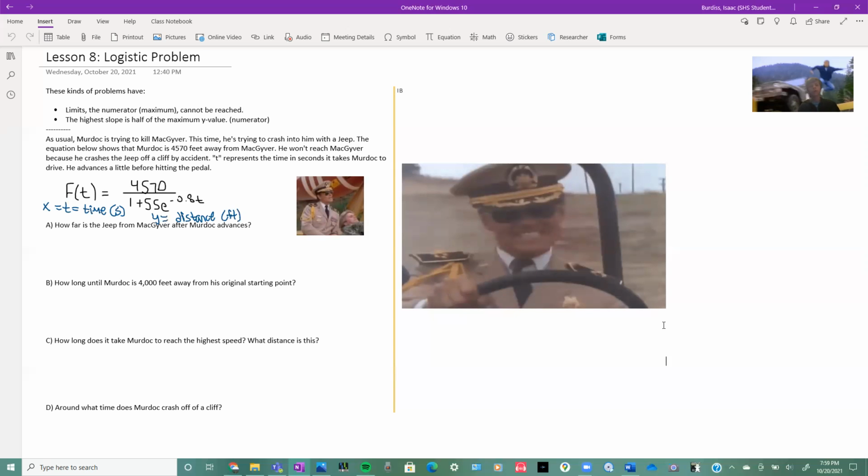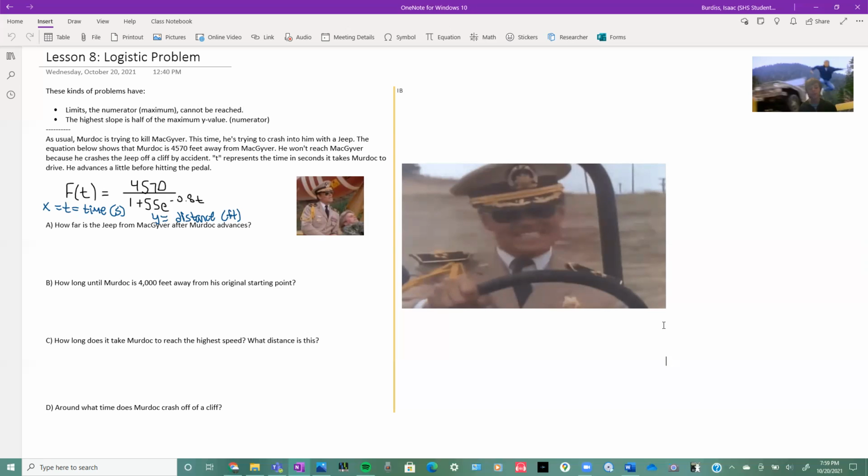So for a certain amount of time, how far does he go? And you can see, I told you that a logistic graph looks like that. He starts out and then he hits the gas and goes quicker, but then it flattens off here because that's where he crashes, because he can't get to MacGyver. So that's what this is. Hopefully that will make things a little simpler.